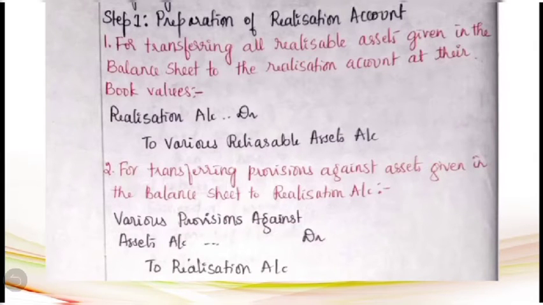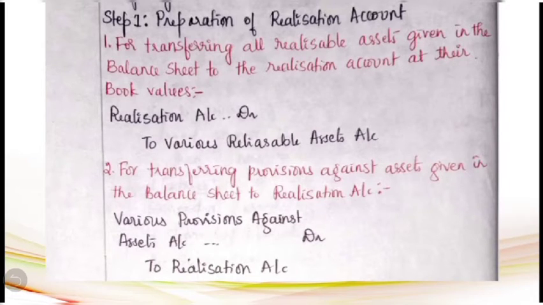Coming to the first step, that is preparation of realization account, the first entry has to be passed for transferring all realizable assets given in the balance sheet to the realization account at their book values. Here, when the question is given, on the asset side you have to identify what the realizable assets are. Now, what is the meaning of realizable assets? Realizable assets are those assets by selling which we can realize or get some money. For example, land and building, furniture, machinery, debtors, etc.